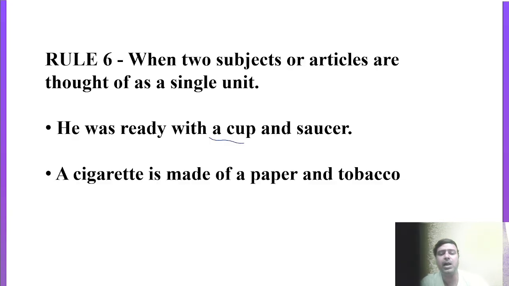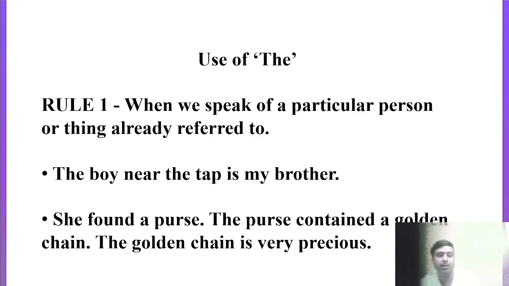Before saucer we can't use article A; that is understood. Like a cigarette is made of paper and tobacco. So here earlier we have to use article A, but later on we can't. Remember this point, right?